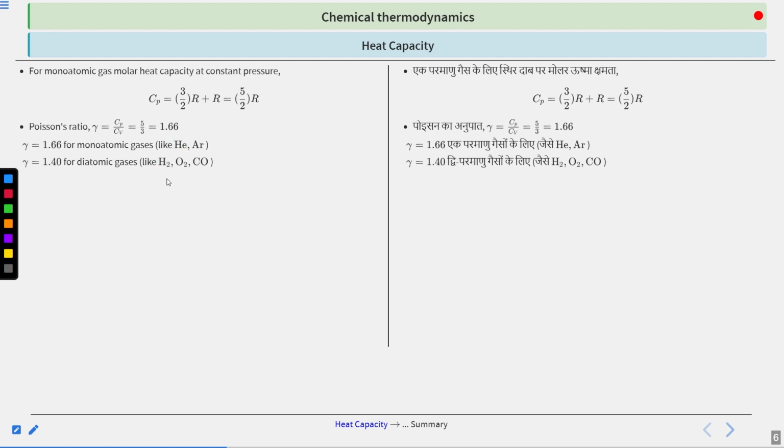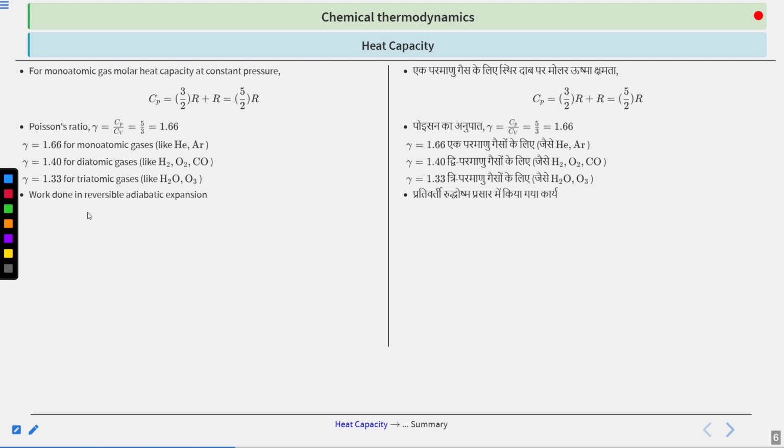Now next, for diatomic gases like H2, O2 and CO, gamma is given as 1.40. So you can see very clearly that as the number of atoms in a single molecule increases, the gamma value decreases. Similarly, for a triatomic gas like H2O, if it is present in steam form, then it will be a gas only, and ozone, for all these the gamma value is 1.33. So you should remember these values. These are important for physics also, and for chemistry also. So questions are asked from here, right?